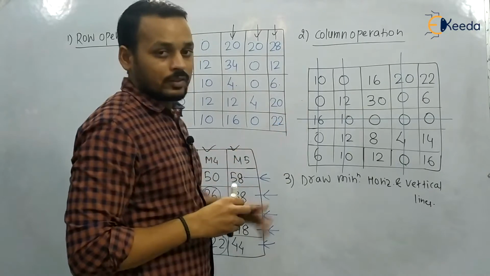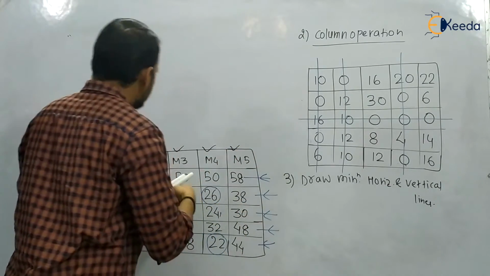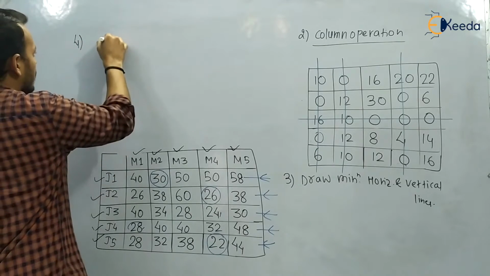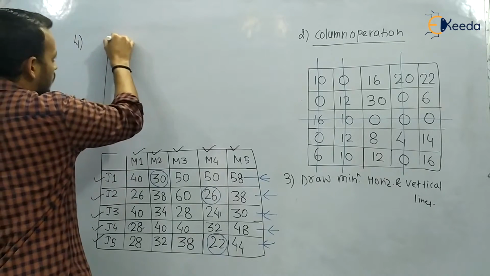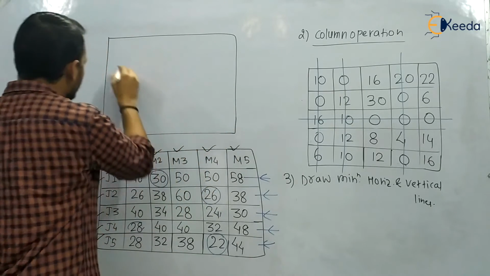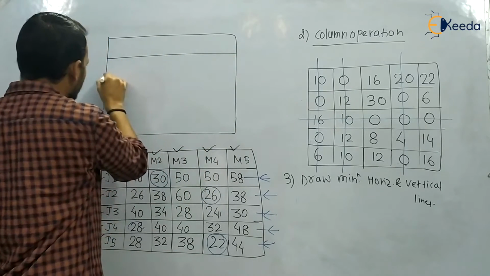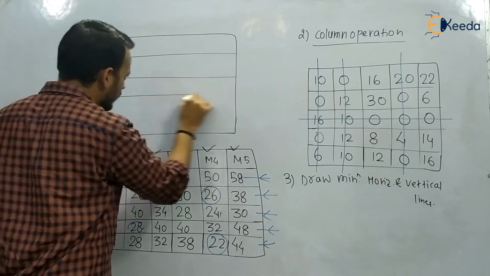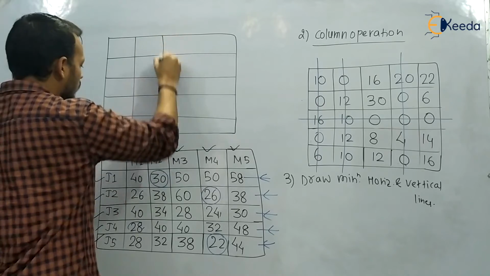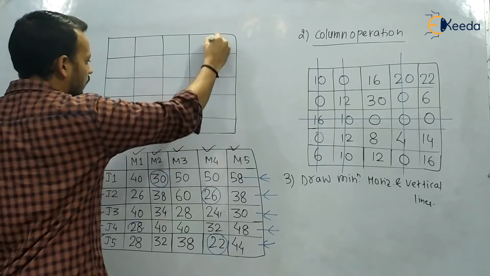Okay, now the next step, the fourth step, we will draw the time cell matrix. Okay, not cost cell matrix, we will draw the time cell matrix. 1 2 3 4, 1 2 3 and 4.